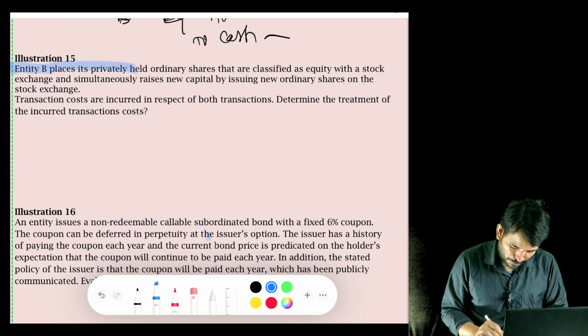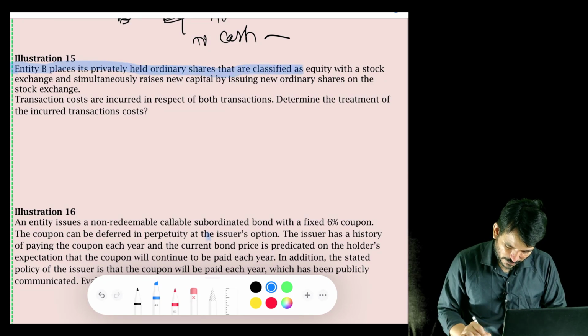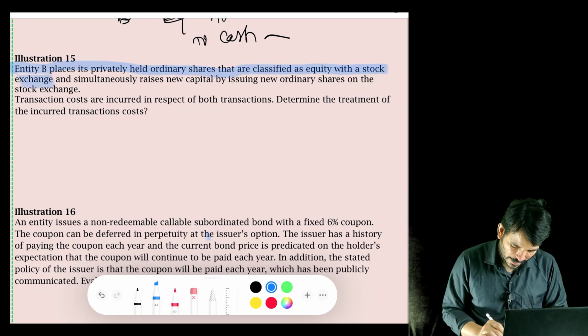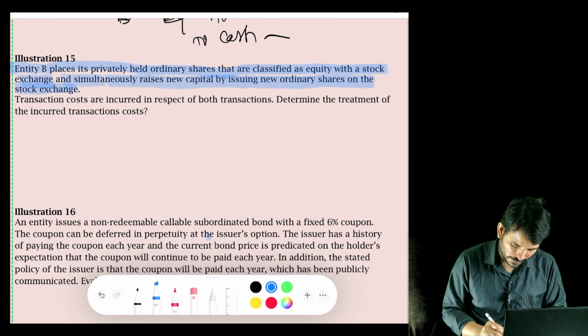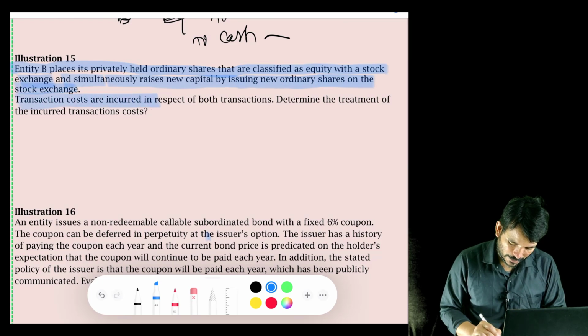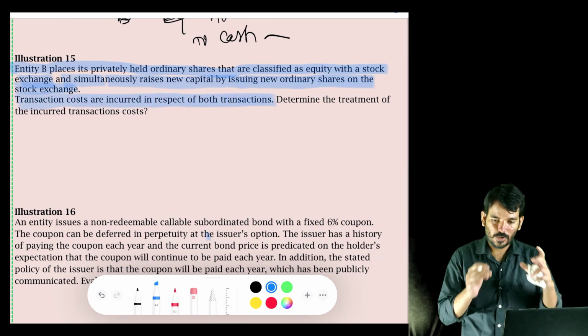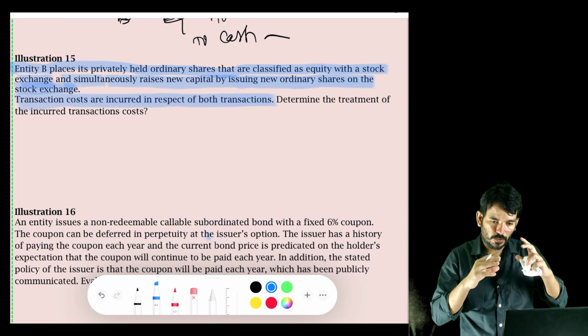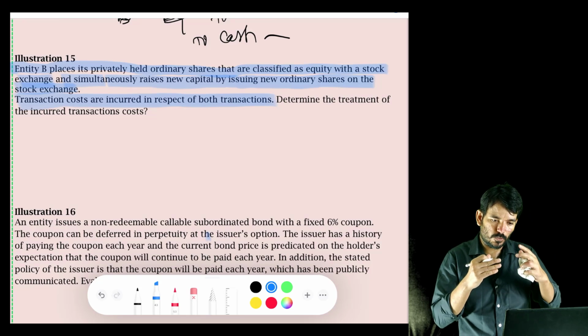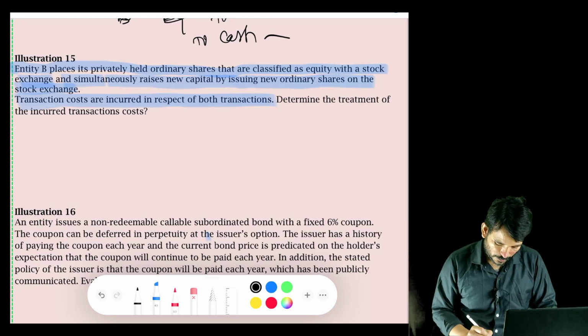Entity B lists its privately held ordinary shares that are classified as equity on a stock exchange and simultaneously raises new capital by issuing new equity ordinary shares on the stock exchange. Transaction costs are incurred in respect of both transactions. So I am an entity, I have already issued capital. Now I want to issue new capital and I want to go to the stock exchange. So what are you trying to say?